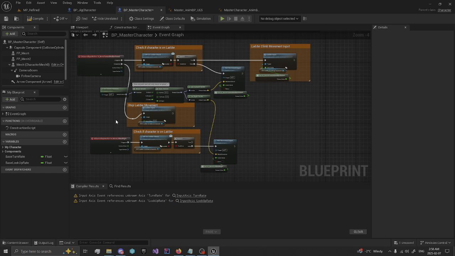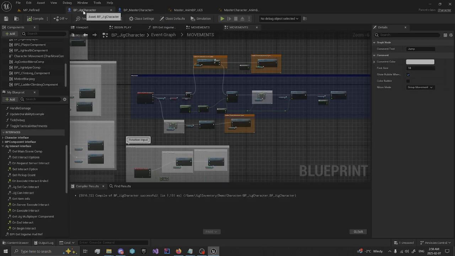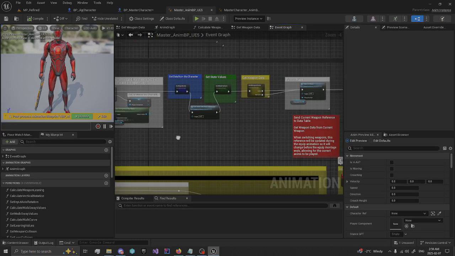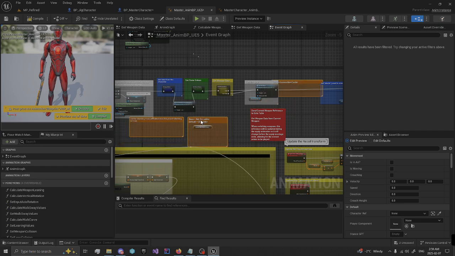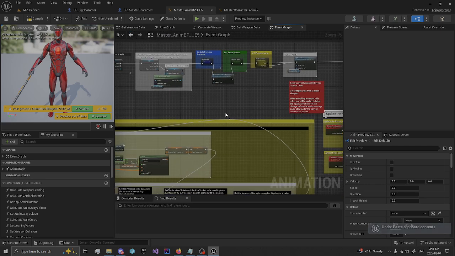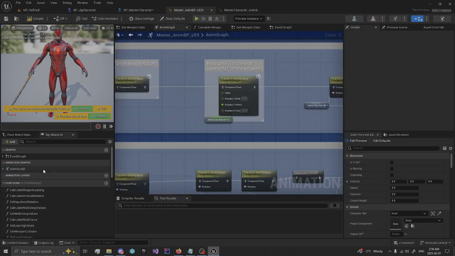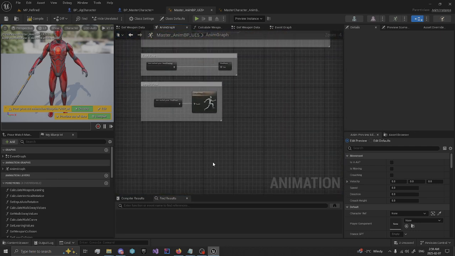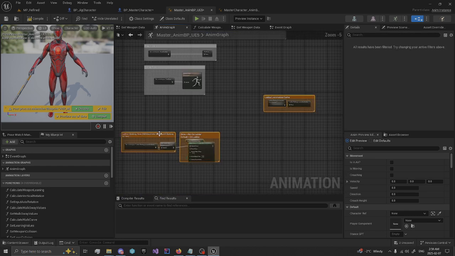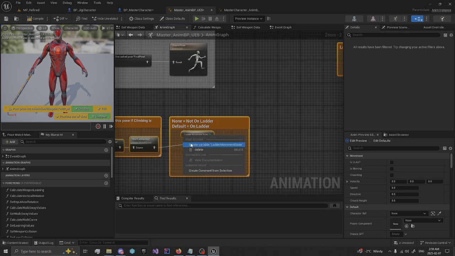And go to our master animation BP for our jig character. Not there. We want to go to our anim graph and go right down to the bottom. Paste that in. There we go. We just create this variable.